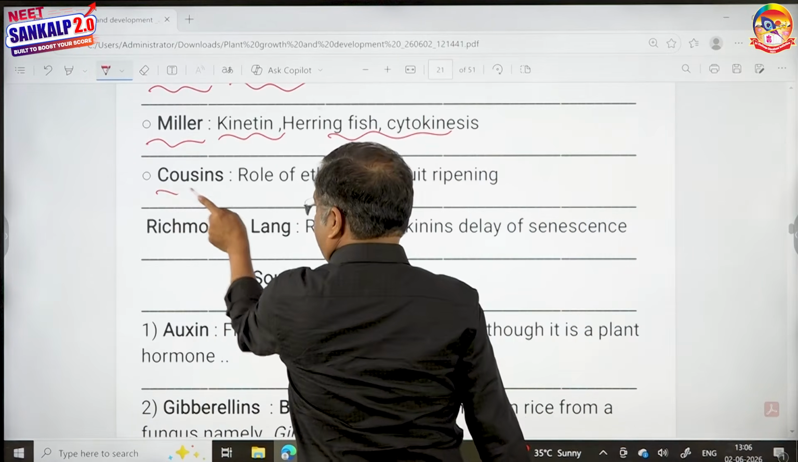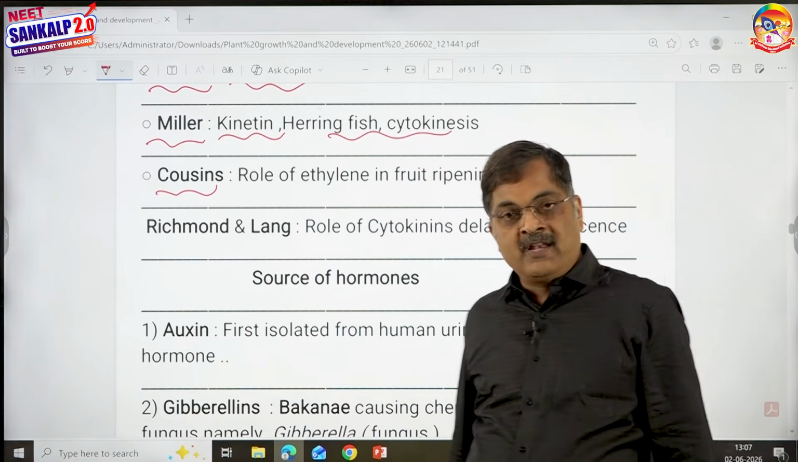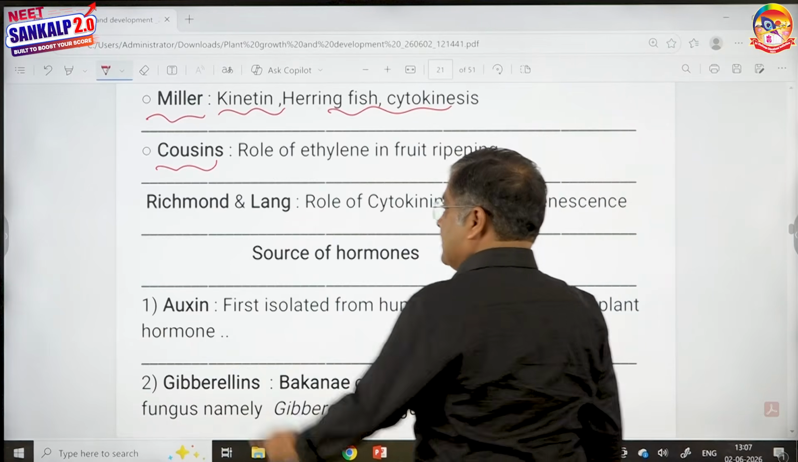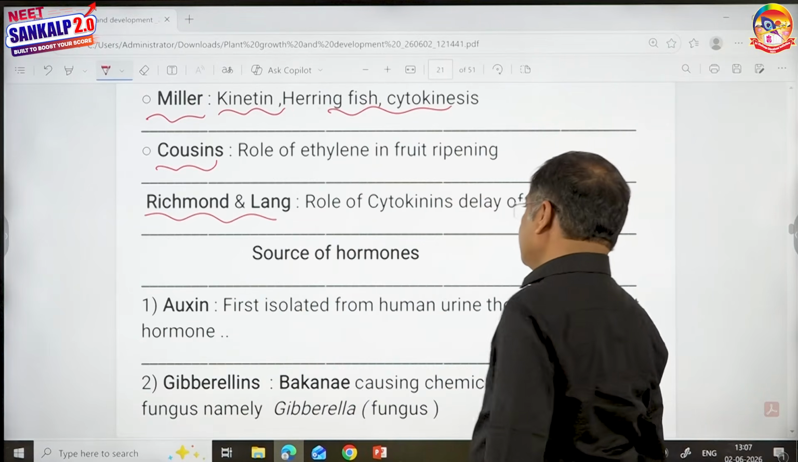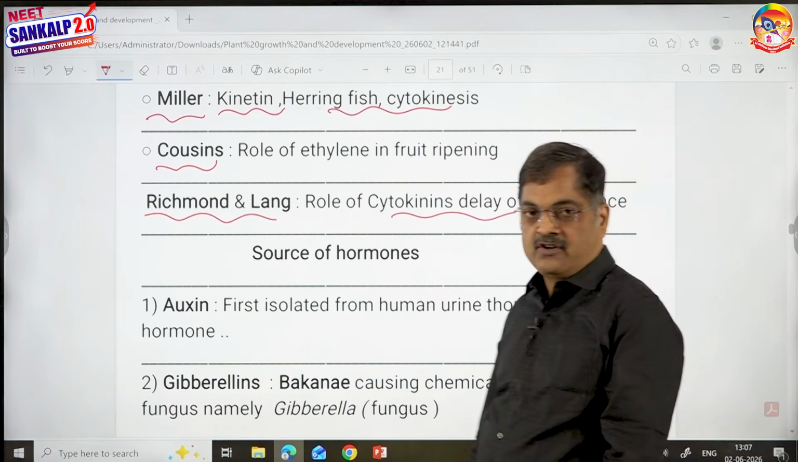Cousins for the first time reported that ripe fruits release ethylene, which causes the ripening of unripe bananas. Ripe oranges cause the ripening of unripe bananas. Richmond and Lang, not there in your book, showed that cytokinins are going to delay senescence. That is the reason why it's called the Richmond-Lang effect.